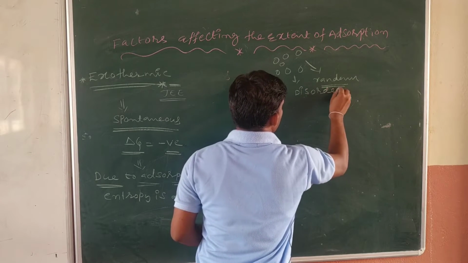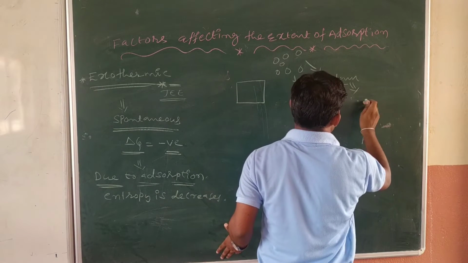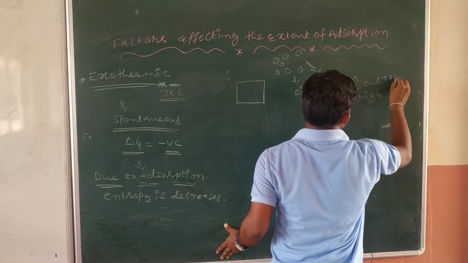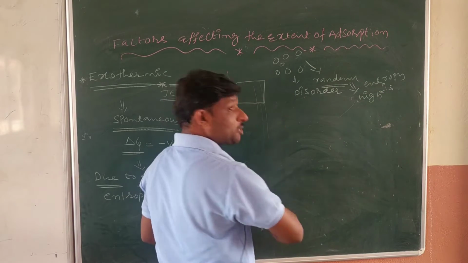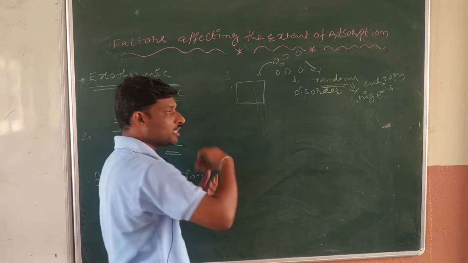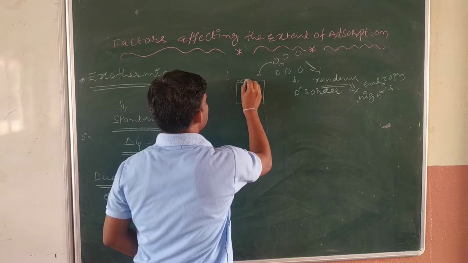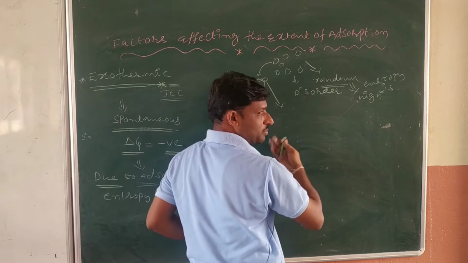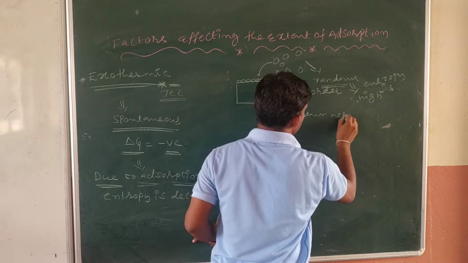In this case entropy is high. But when adsorption takes place, the surface attracts the gaseous molecules. Then the randomness decreases and an ordered form results. Randomness is decreased.